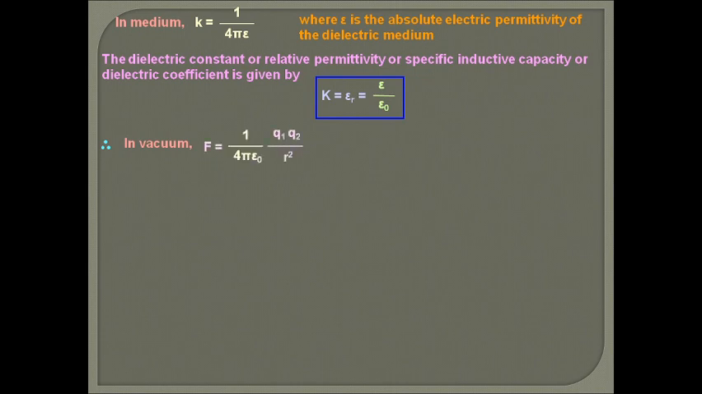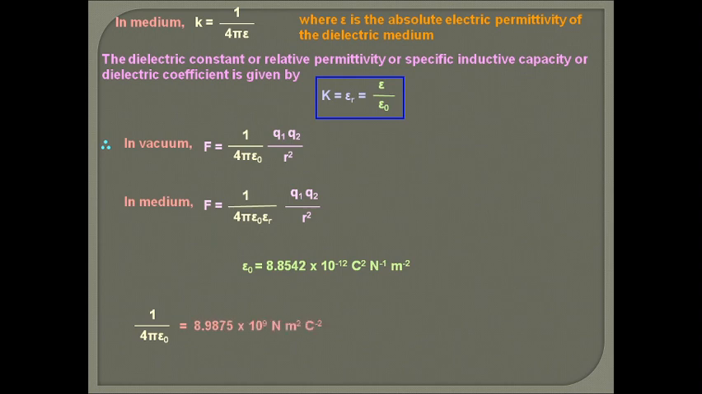So in vacuum, F is 1/(4π ε0) Q1 Q2 upon r². In a medium, in place of ε0 it is ε. When ε is related with ε0, we can use the dielectric constant K, or εr, equal to ε/ε0. So ε is equal to ε0 into εr. So in place of ε, when we calculate the force in a medium, F is equal to 1/(4π ε0 εr) Q1 Q2 upon r². So if we take the ratio between the force in vacuum and the force in medium, we can also calculate that.